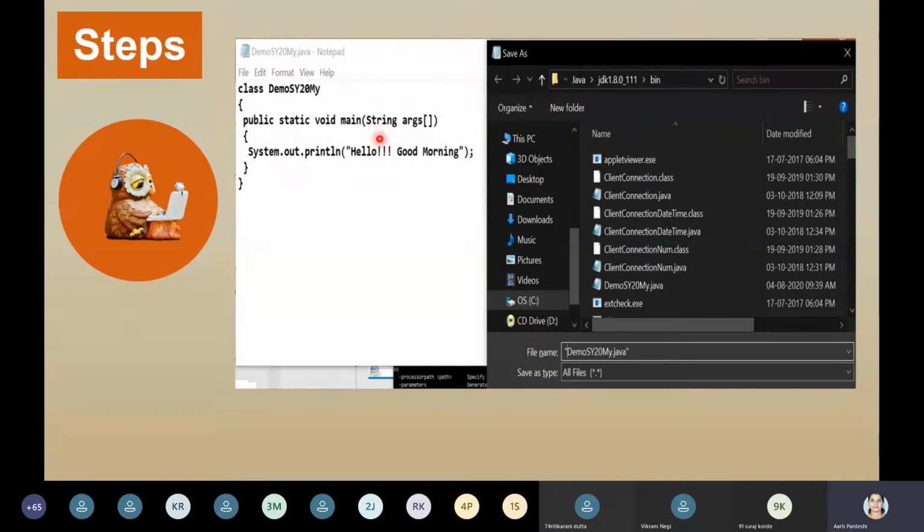Now, how to print anything? There is a class System in which there is a package out, and in that one function is there, the method println. Ln stands for new line. So we are displaying one message, hello good morning.